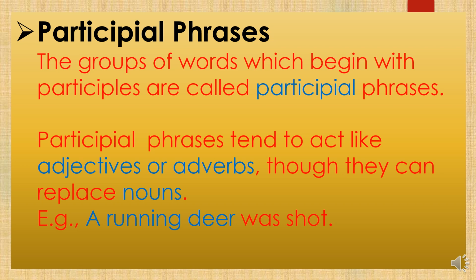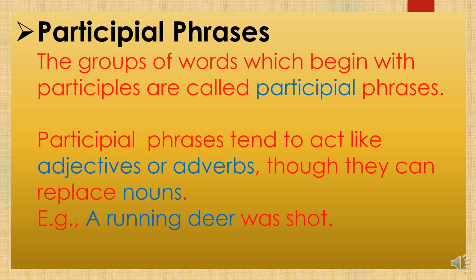I am sure that you are now aware of gerund phrases and participle phrases. If you have any confusion, you can ask. I am again repeating that gerund phrases are the ing words that come in the sentence, but they always act as a noun, whereas participle phrases are groups of words that can be a part of a sentence, but they don't make complete sense and they are in ing form.